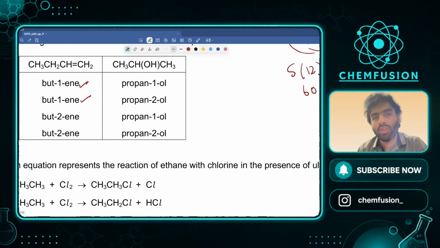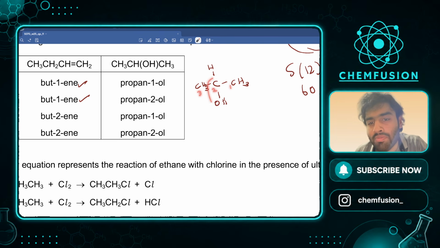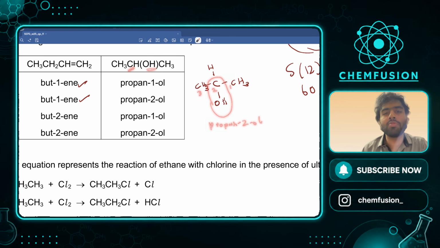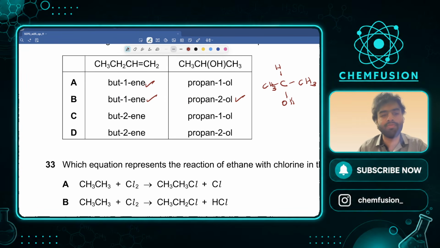If I draw it like this, CHOH and you have CH3 and you have CH3, on the second carbon we have OH, so it must be propan-2-ol, and but-1-ene. So the correct option is only and only B. Clear as to what I mean by this?